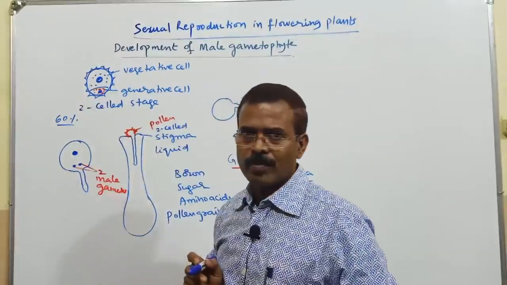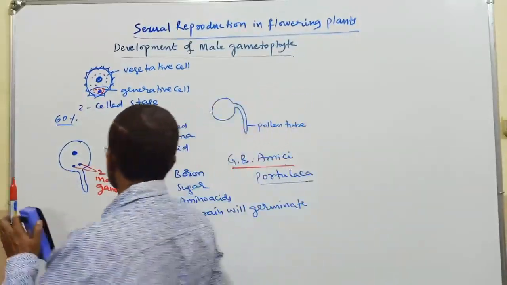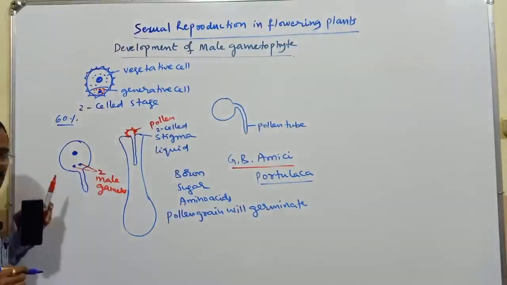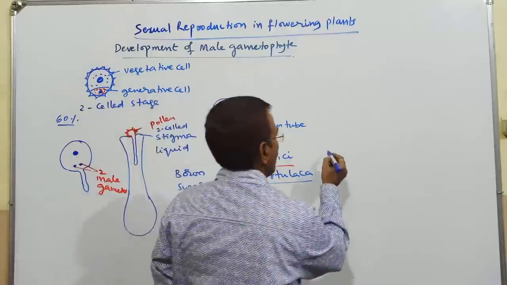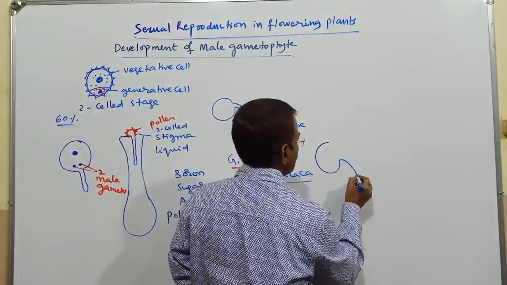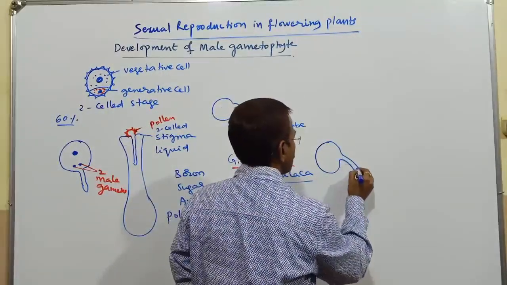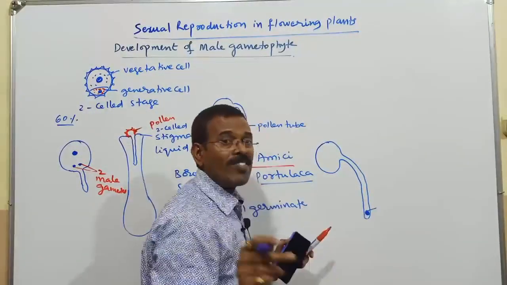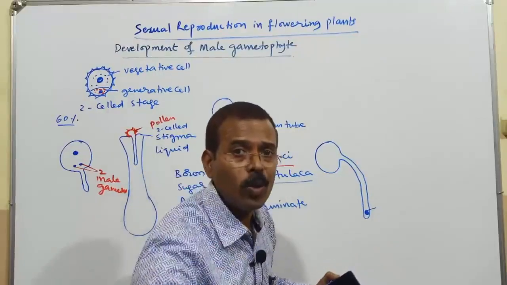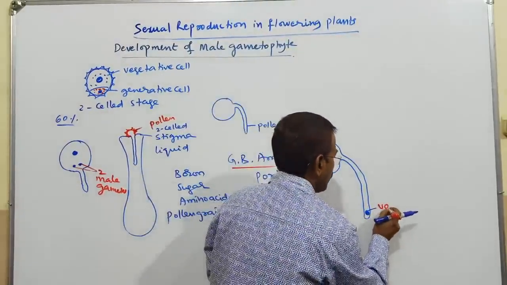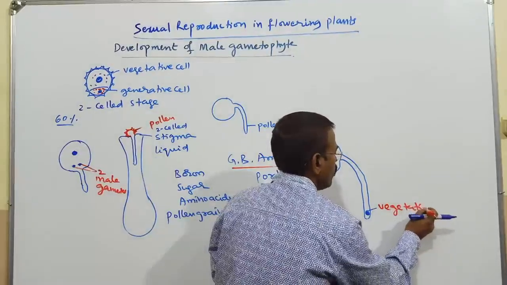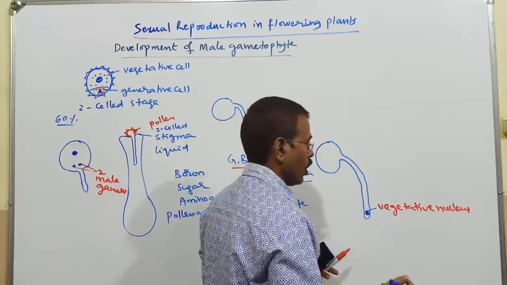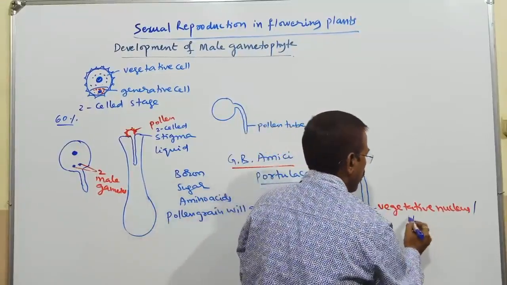Now, the first nucleus which will descend to the tip of the pollen tube is mainly the vegetative nucleus, or tube nucleus.